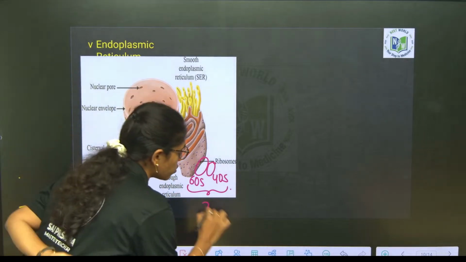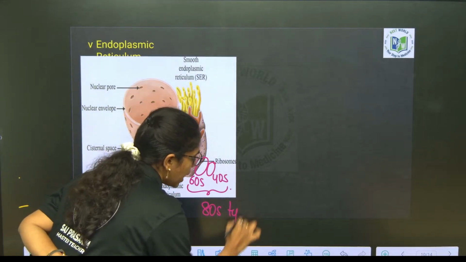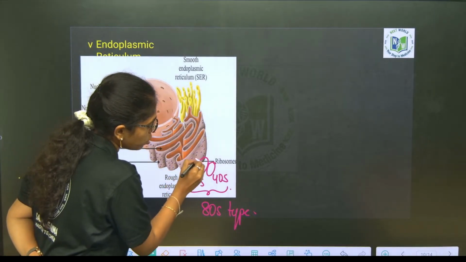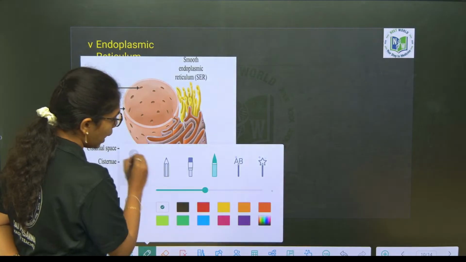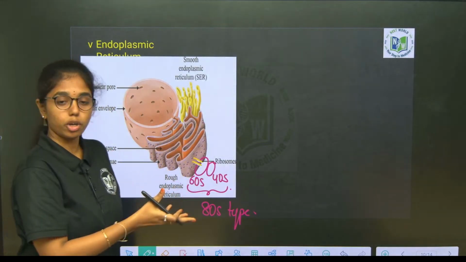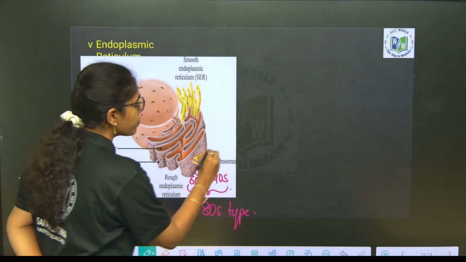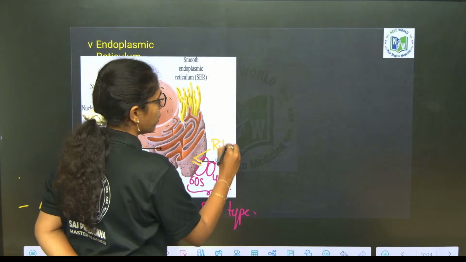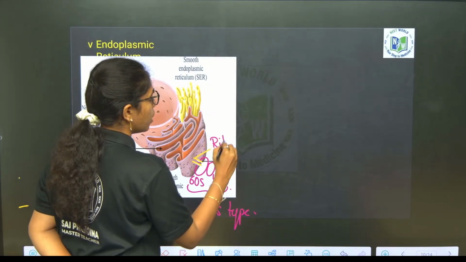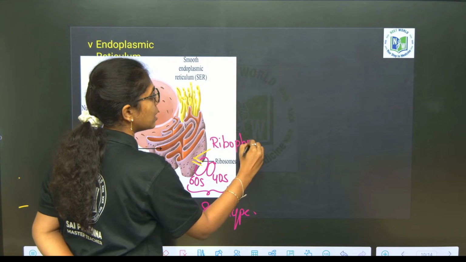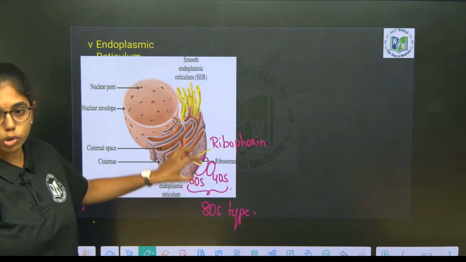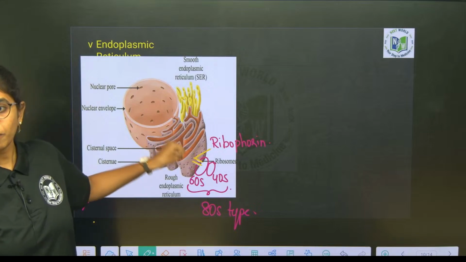As such, it is what type in eukaryotic cells? 80S type of ribosomes. This larger subunit of the ribosome is connected to the endoplasmic reticulum. This larger subunit is connected to the endoplasmic reticulum by what? Ribophorin. This is a protein channel. By ribophorin, the larger subunit of the ribosome is connected to the endoplasmic reticulum.